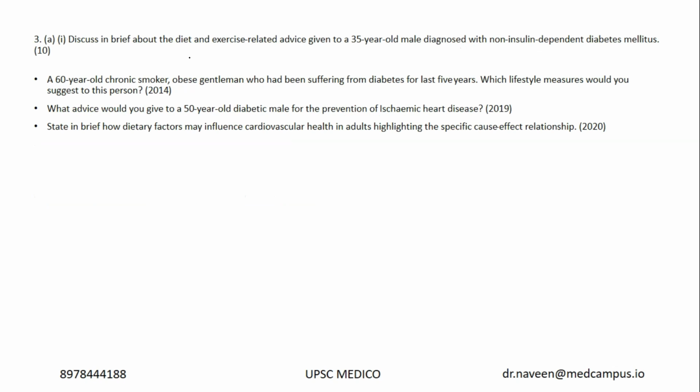Now, as I told you, lifestyle related measures are becoming very important these days. There was previously, in the last year itself, a question on how dietary factors influence cardiovascular health in adults, and try to highlight the specific cause effect relation.